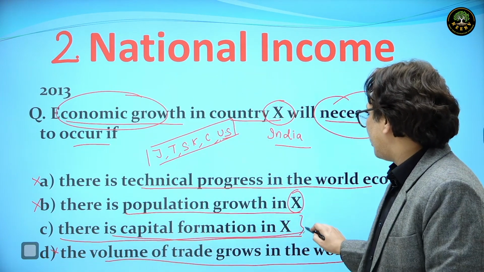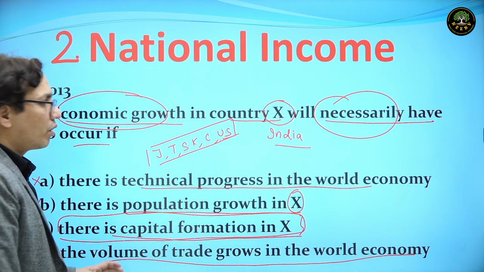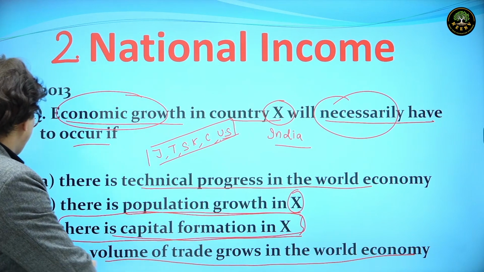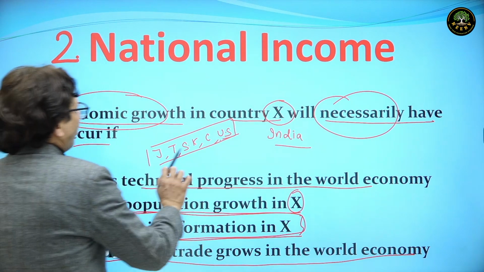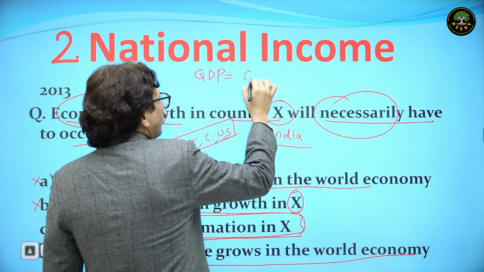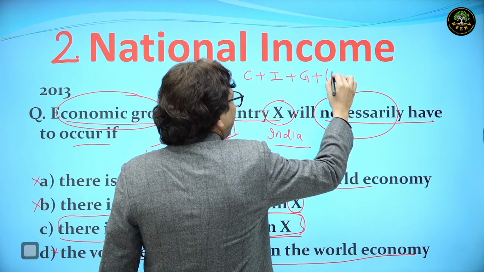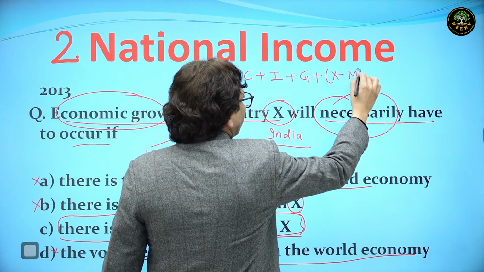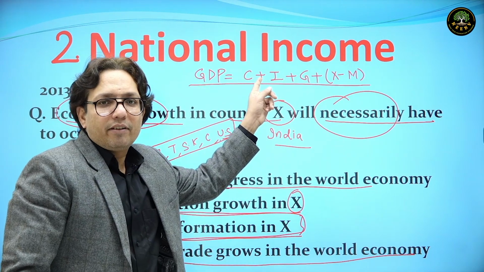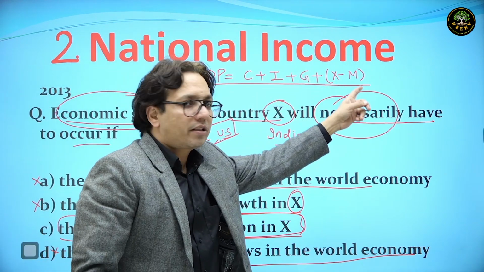Now let's see what this is. There is capital formation in X. What is capital formation? If you know GDP by the expenditure method, the formula is GDP equals C plus I plus G plus X minus M. C is consumption, I is investment, G is government expenditure on purchase of goods and services, then exports and imports.